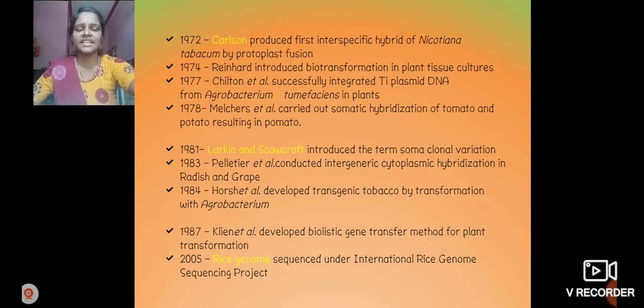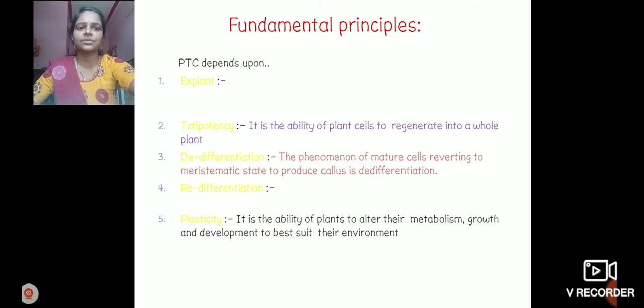So many scientists are there. In 1987, Klein developed the biolistic gene transfer method for plant transformation. In 2005, the rice genome was sequenced under the International Rice Genome Sequencing Project. These are the historical data of plant tissue culture. Who is the father of plant tissue culture? Haberlandt.